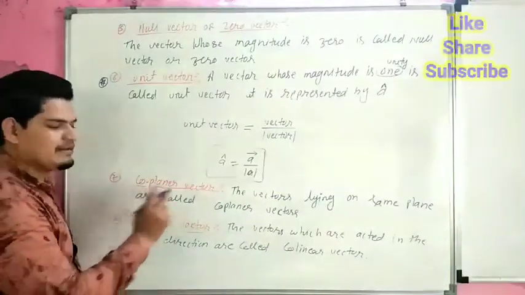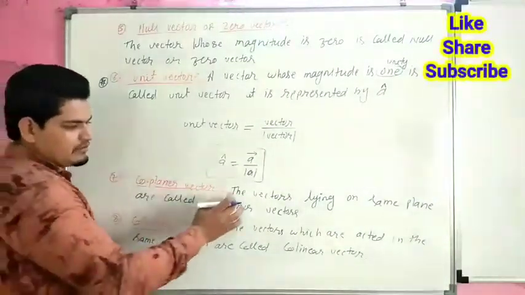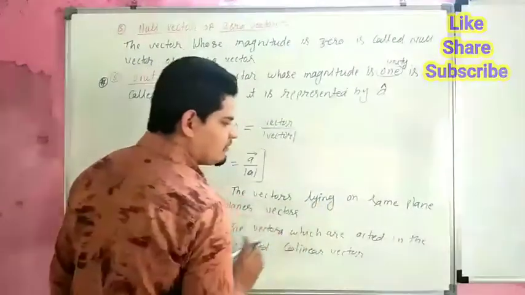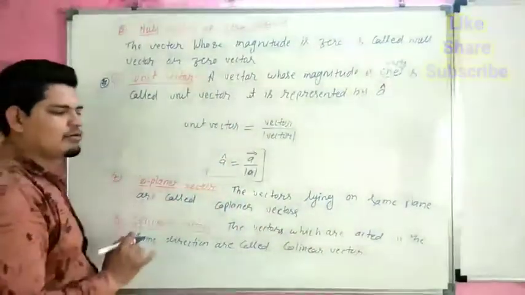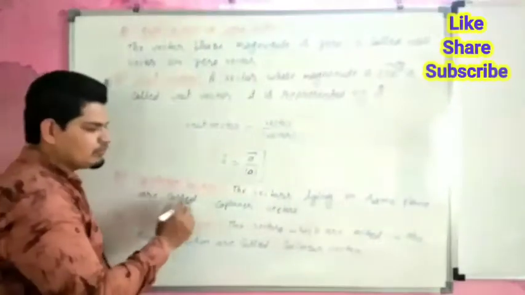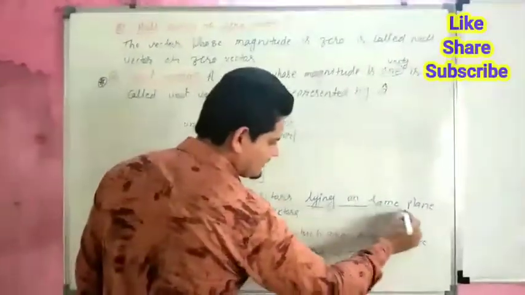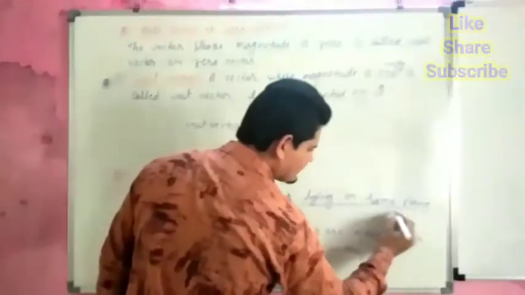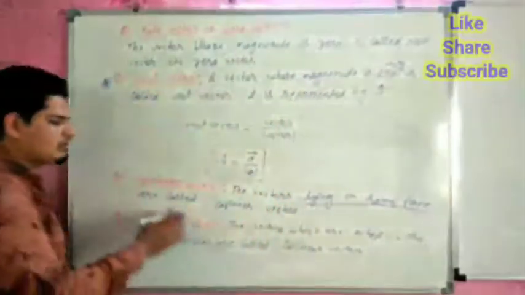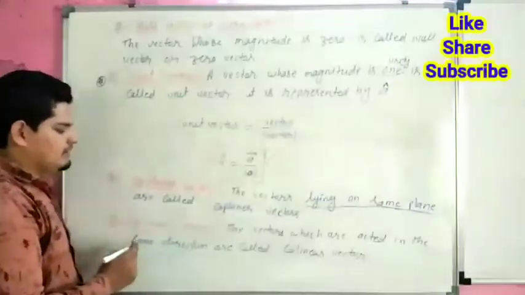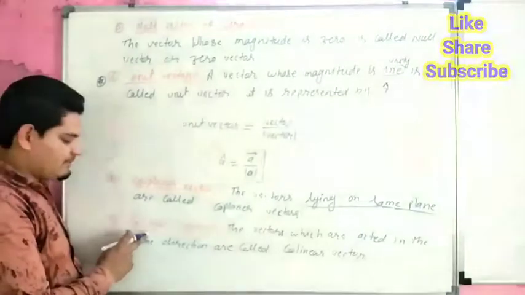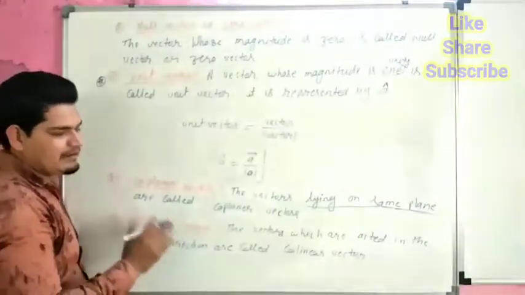Seventh is coplanar vector. The vectors lying on the same plane are called coplanar vectors. Last is collinear vector.